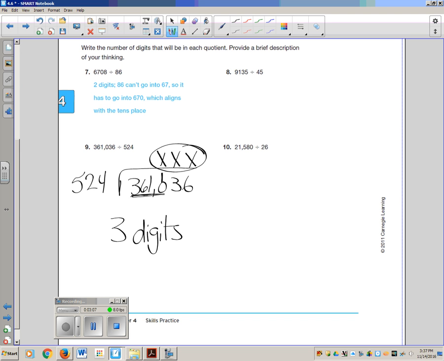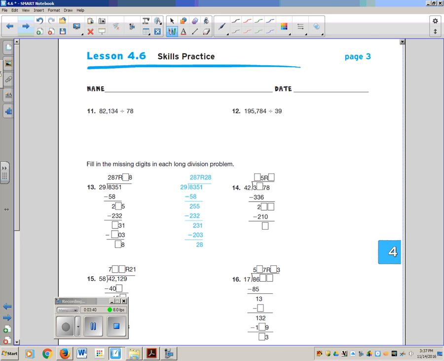I like these problems for some reason. Here, I'll do number 8 with you. Even one. 9,135 divided by 45. 45 doesn't go into 9, but it will go into 91. Right now, I'm just trying to figure out how many numbers are going to be in the quotient. So my first number is above the 1. I'll have a number above the 3. I'll have a number above the 5. So 3 digits. That's the answer to that one. Number 10 you have to do by yourself. I'll do number 11.